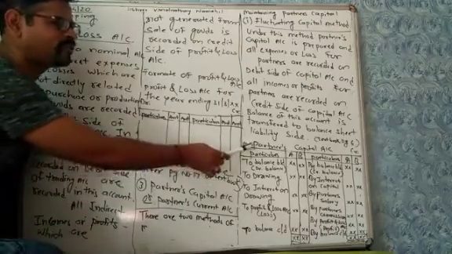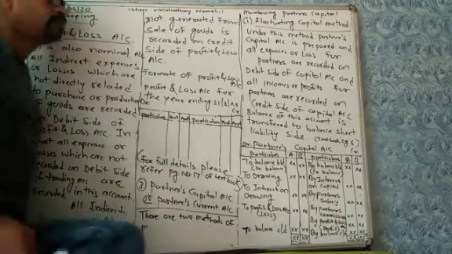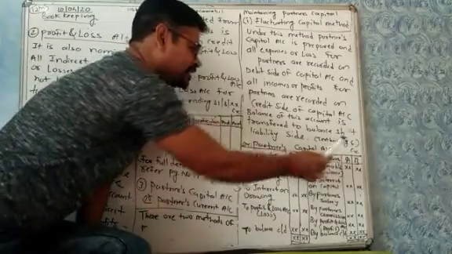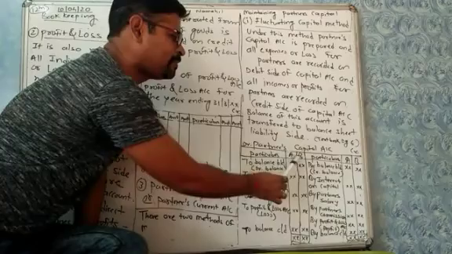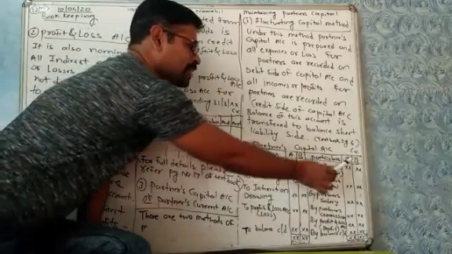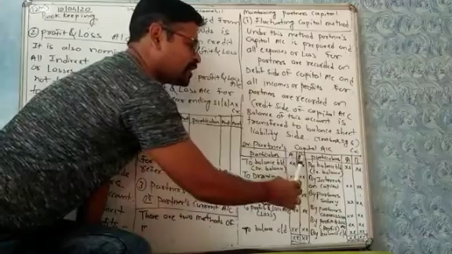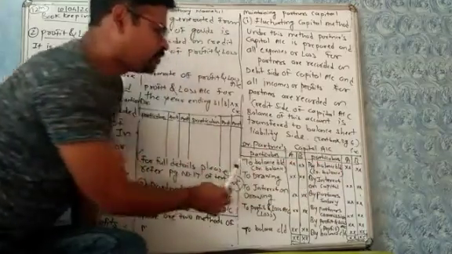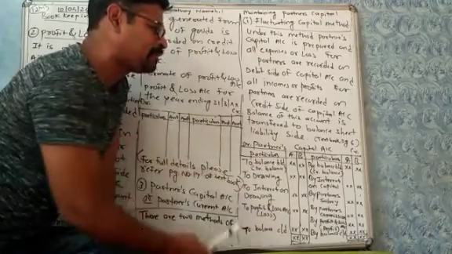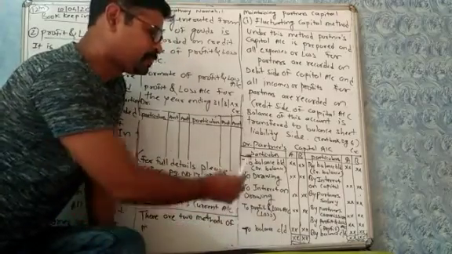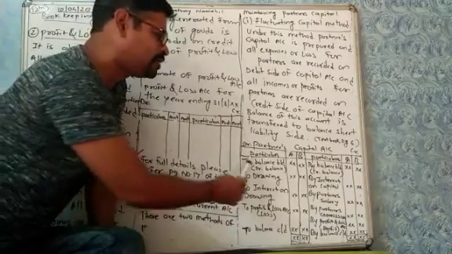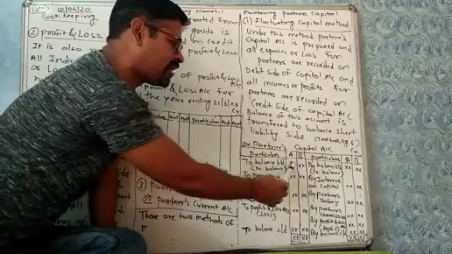Now you can see the format of partner's capital account. You have to write partner's capital account. This is debit side, this is credit side. Particulars, A and B are partners. Here you have to write the names of partners. Now you have to transfer the balance of partner's capital from trial balance. If in trial balance, balance of partner's capital is given on the debit side, write to balance brought down and write the amount.